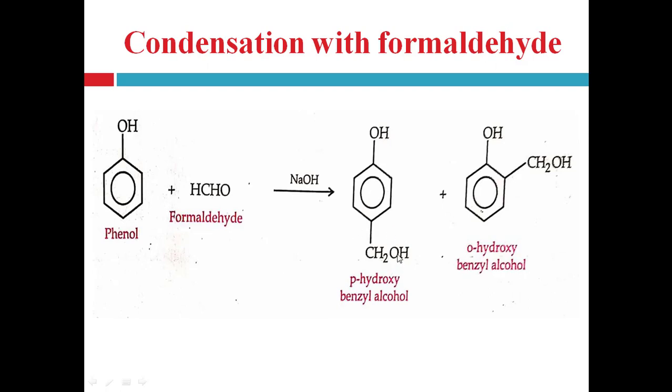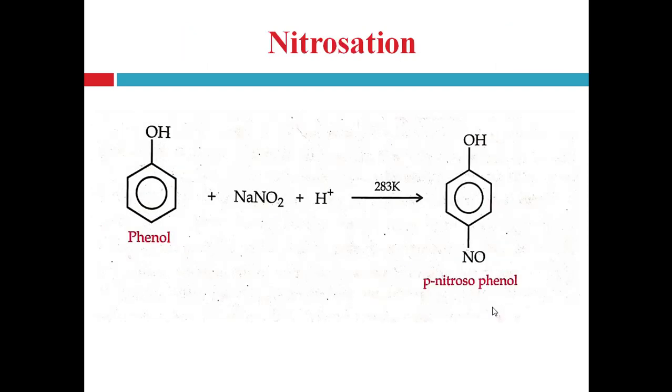And to the benzyl group an OH group is attached, that is the alcohol group, benzyl alcohol. So in benzyl alcohol, at the para position an OH group is present, that's para-hydroxy benzyl alcohol, and ortho-hydroxy benzyl alcohol, right? So when phenol is condensed with formaldehyde in the presence of sodium hydroxide, it will produce the mixture of para-hydroxybenzyl alcohol and ortho-hydroxybenzyl alcohol.